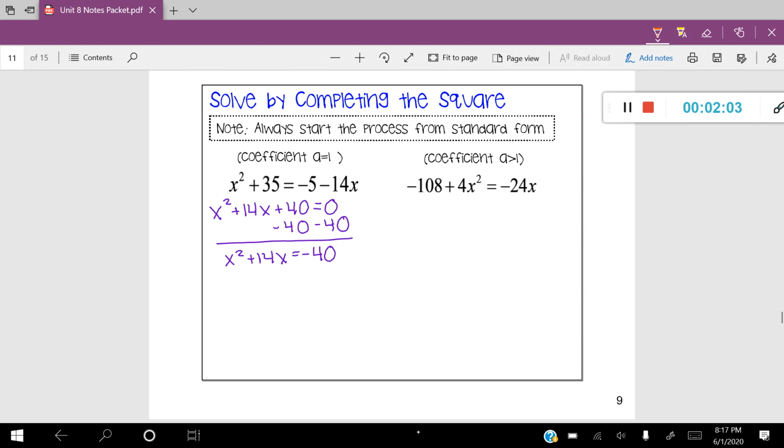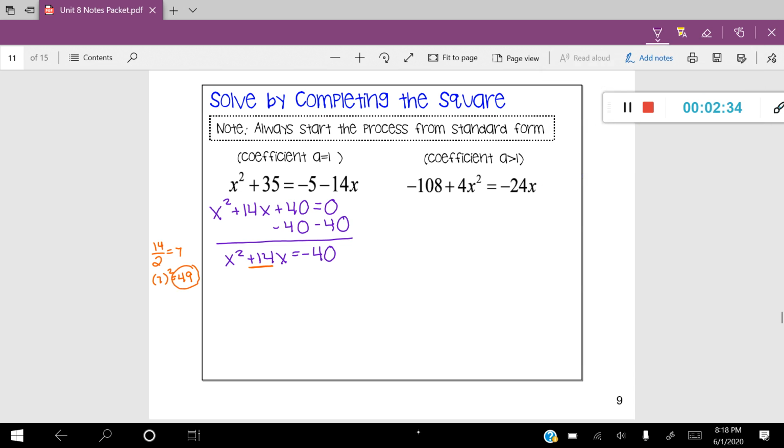Now, step 2, what we're going to do is take a look at the b coefficient. In our case, this is positive 14. And we're going to take that positive 14 off to the side and do a little bit of work. I'm going to take that positive 14 and divide it by 2. Dividing it by 2 will give me 7. I'm going to take that result, that's 7, and I'm going to square it. That will give me 49. 49 is the number that I want to work with.